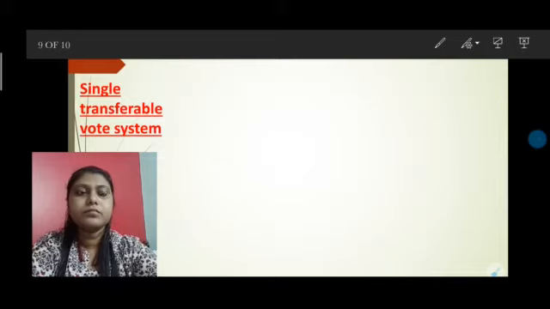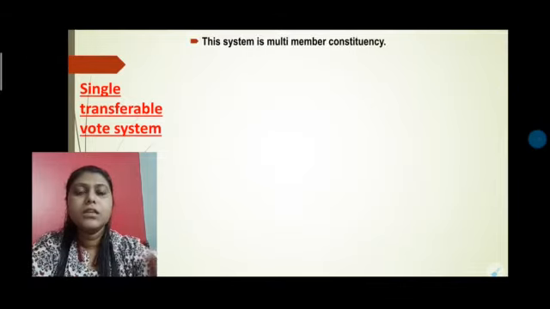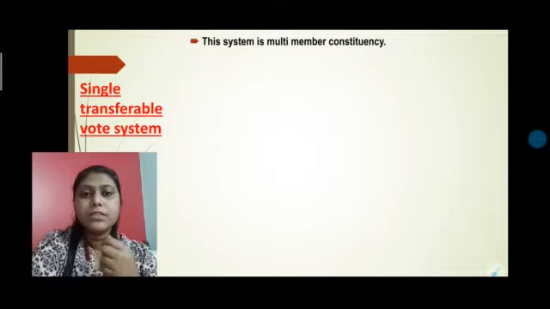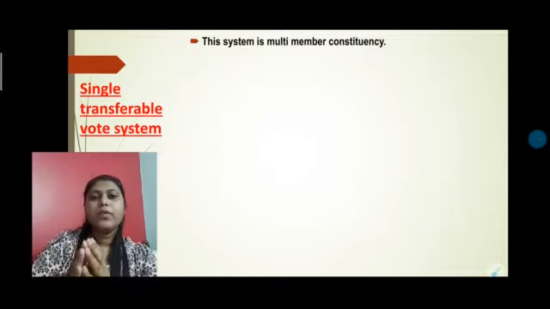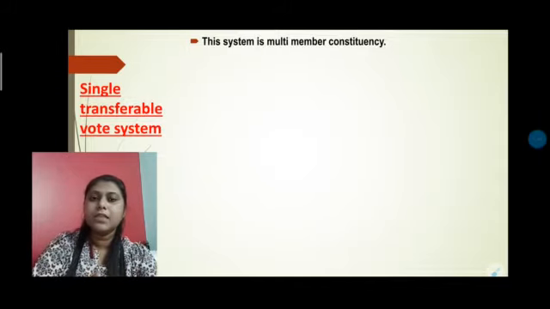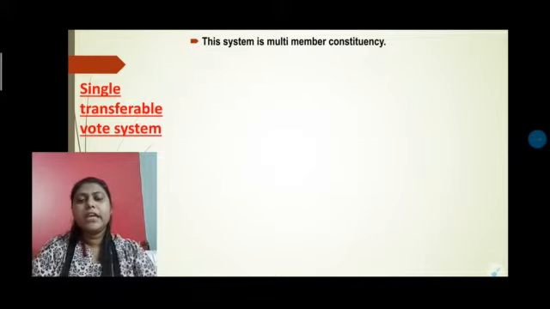Now come to the second part, that is the single transferable vote system. Now what is the single transferable vote system? This system is a multi-member constituency. See, in the previous list system, there is one political party, just like China, if I say that one political party is there, and in that party 4 or 5 members are there, and among them the party chooses according to preference.